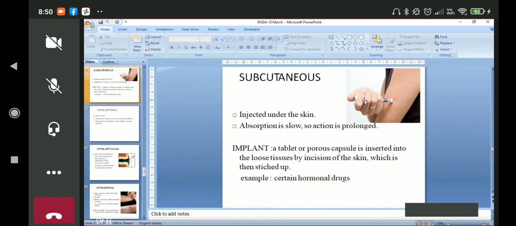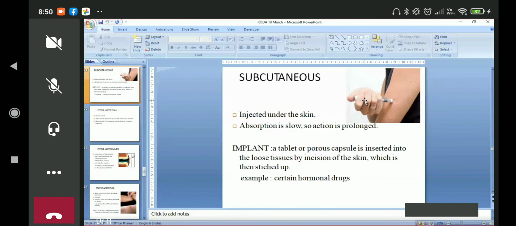So after IM, the subcutaneous route comes, and in a subcutaneous route, we can implant a tablet or a porous capsule under the skin in the loose tissue by giving a small incision in the skin and putting a tablet inside, which is then stitched up and the medicine remains inside.